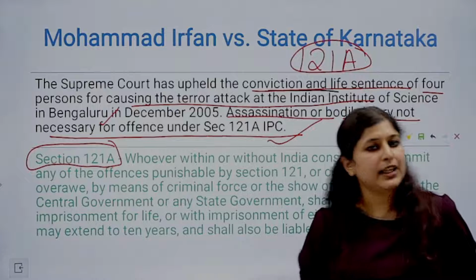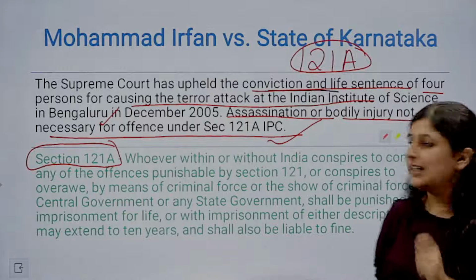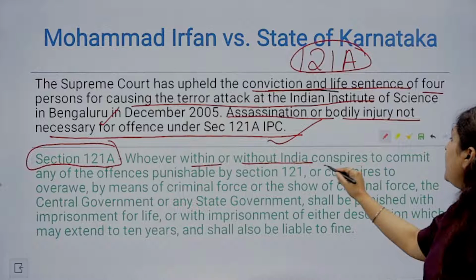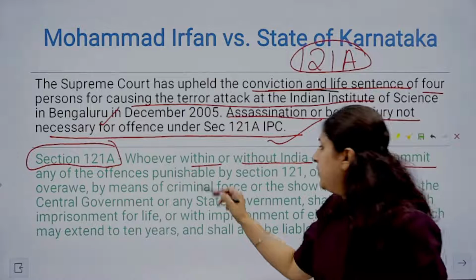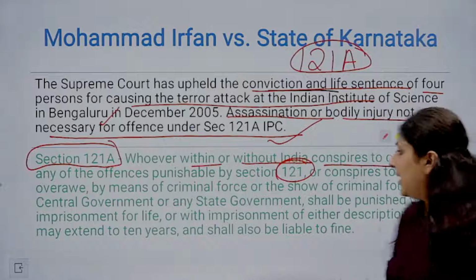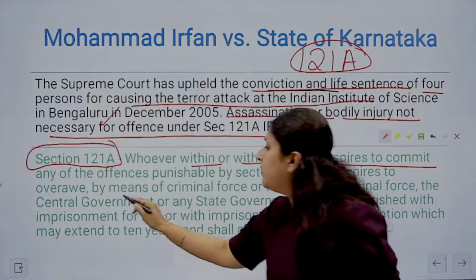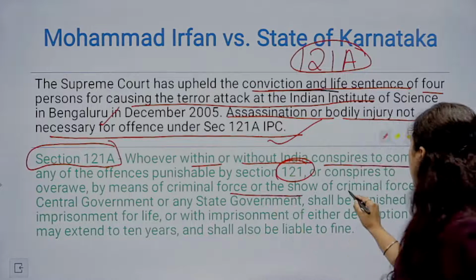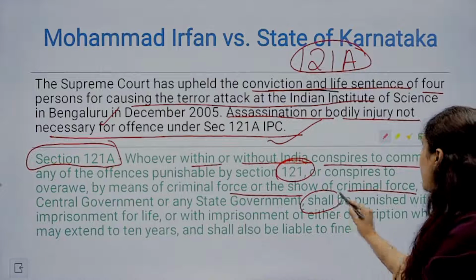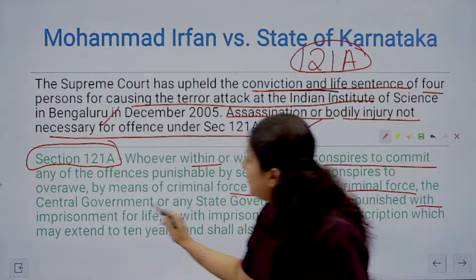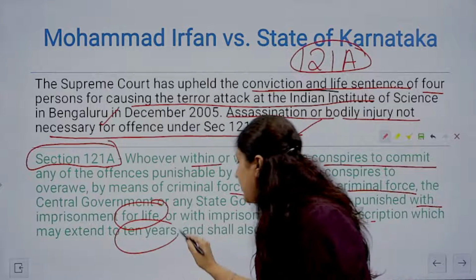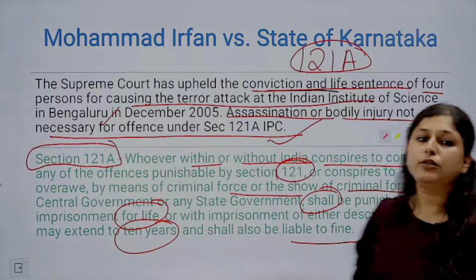Section 121A की बात हो रही है, where it's clearly stating that whoever within or without India conspires to commit any of the offences punishable under section 121, that is waging war against India, or conspires to overawe by means of criminal force or show of criminal force the central government or any state government, he shall be punished with imprisonment for life or with imprisonment which may extend to 10 years and shall also be liable to fine.